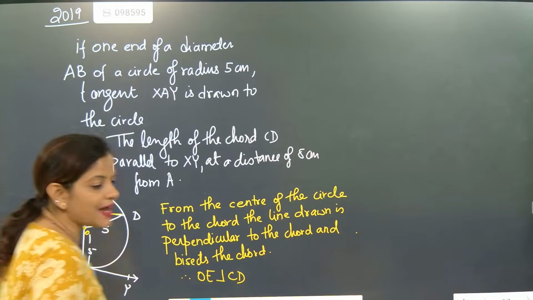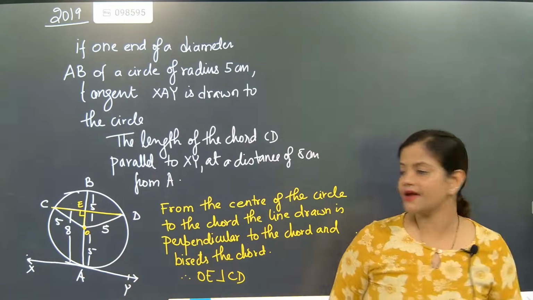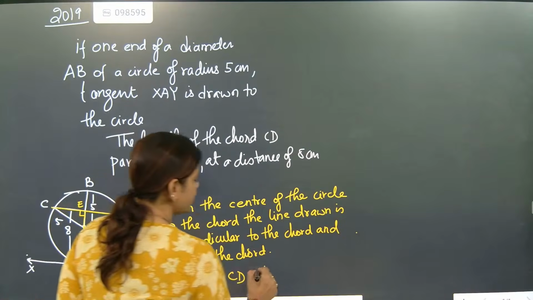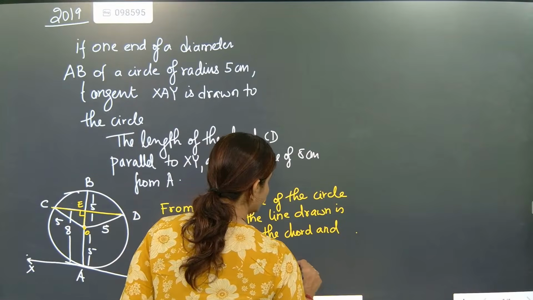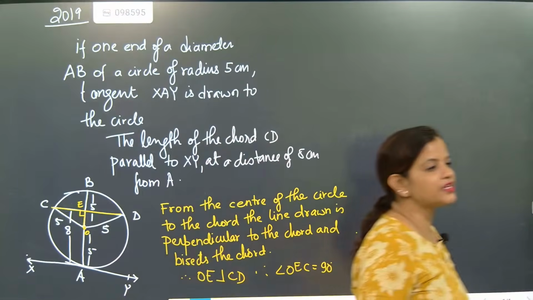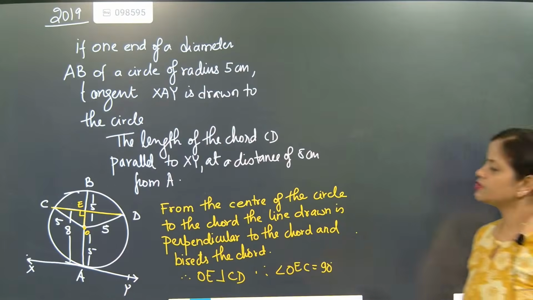Done? So this angle, angle OEC, is coming as 90 degrees. OEC is coming as how much degree? 90 degrees. So this part is over.